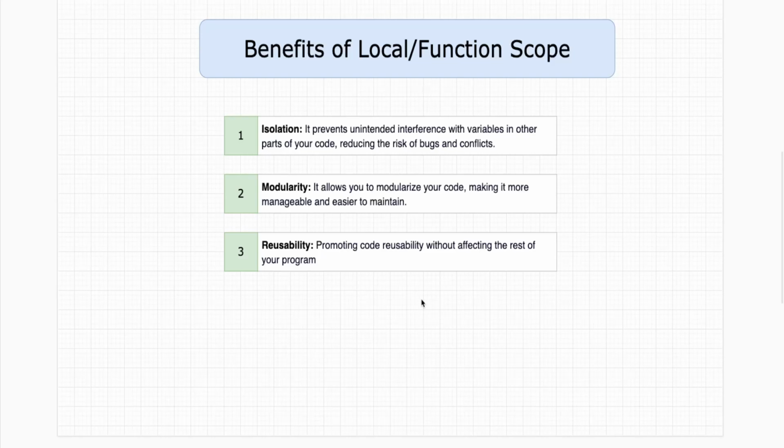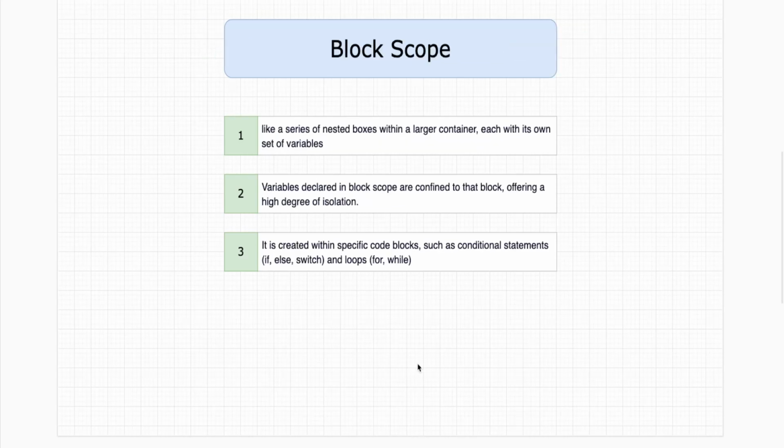so that we can use that code elsewhere in the program without affecting the rest of the program, which promotes code reusability. So instead of writing redundant code, we are collecting all the redundant code in a single unit and then using it everywhere in the program, which also helps us in maintaining the program efficiently. So far so good. Now let's talk about the block scope.